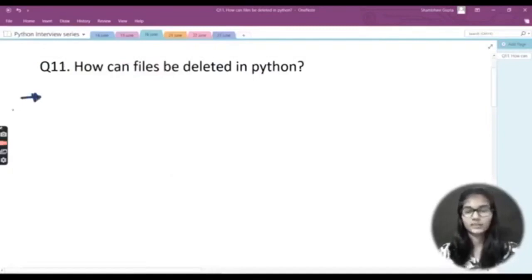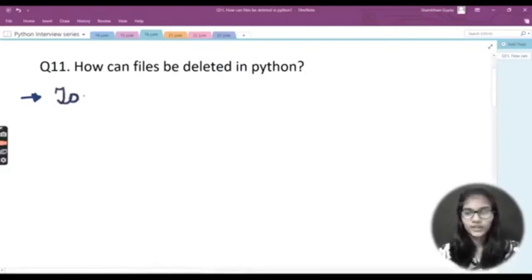Now, my very first question that we are going to discuss today is how files can be deleted in Python. For this, we need to import some module, and after that we need to use some function from that module for deleting a file in Python, right? Let me let you know the way we can do this in the Python programming language.